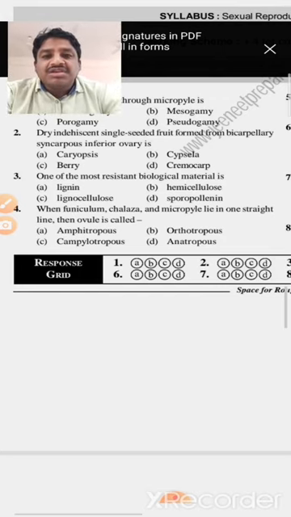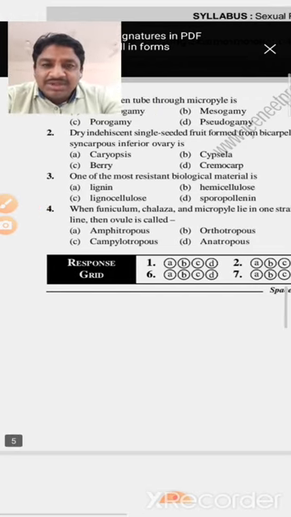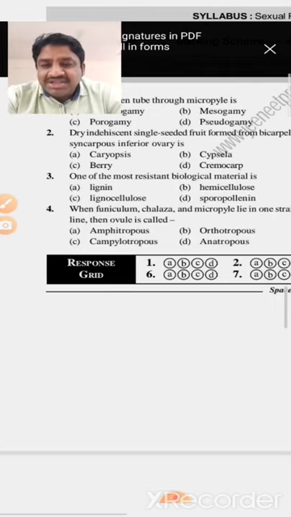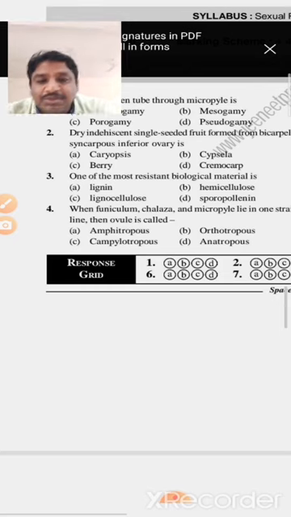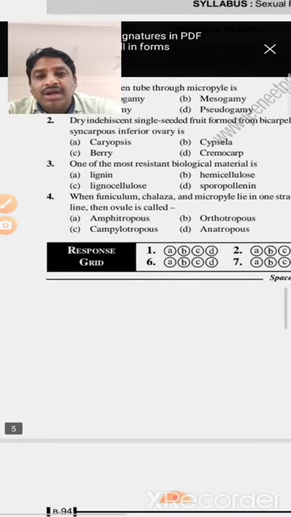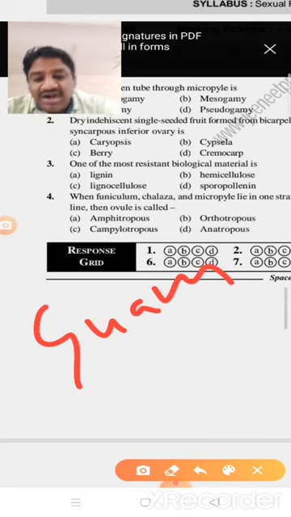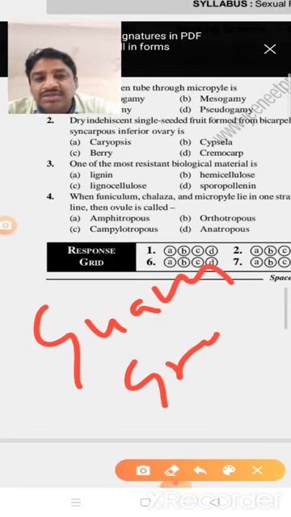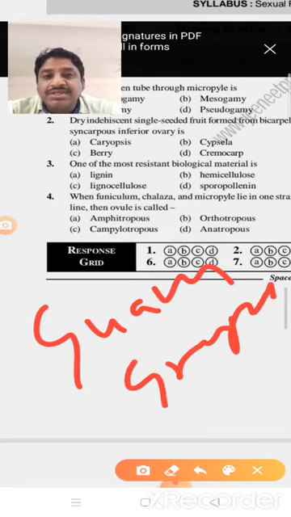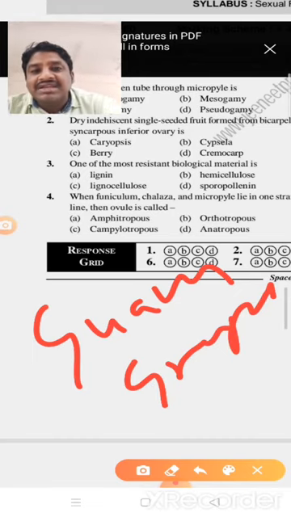So next, option A, you can see Caryopsis. It is one of the fruit types. Examples are rice and also grasses. And a berry. Berry examples here are guava and also grapes. These are the examples. Okay. So here Cypsela is the right answer.